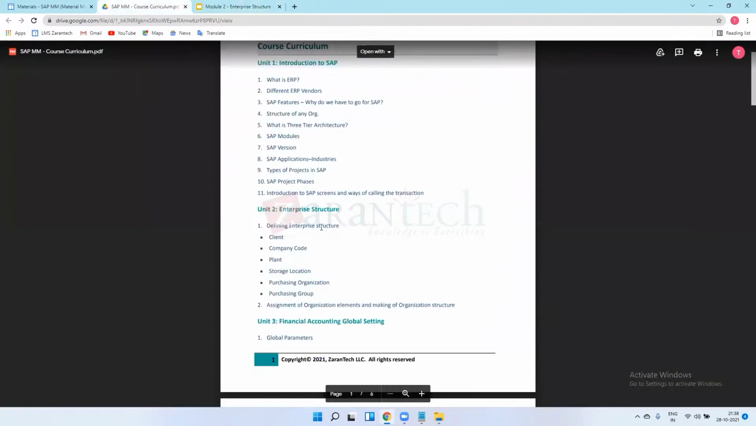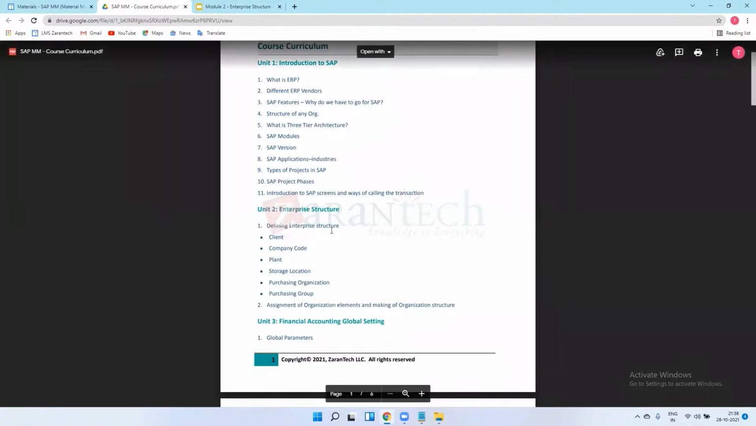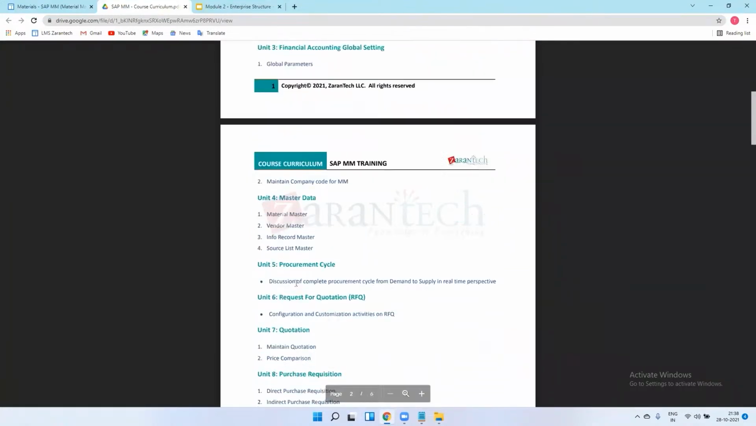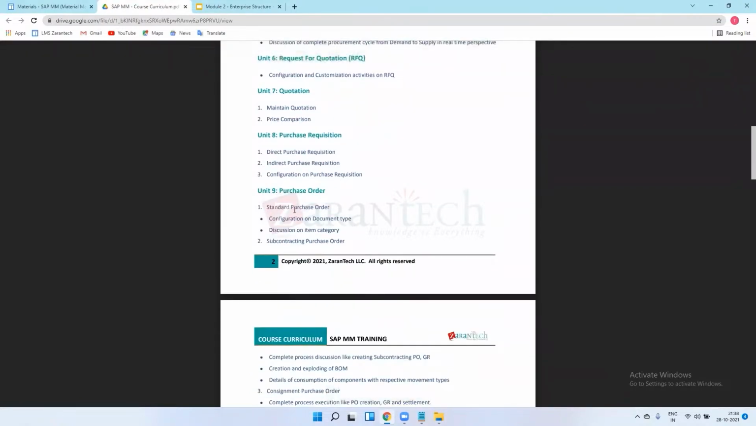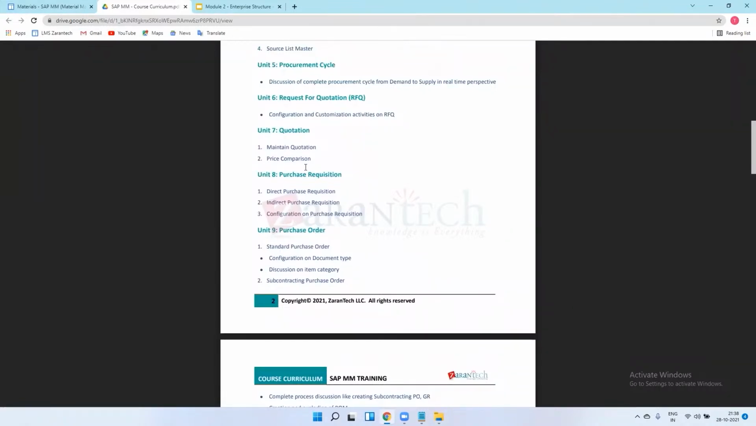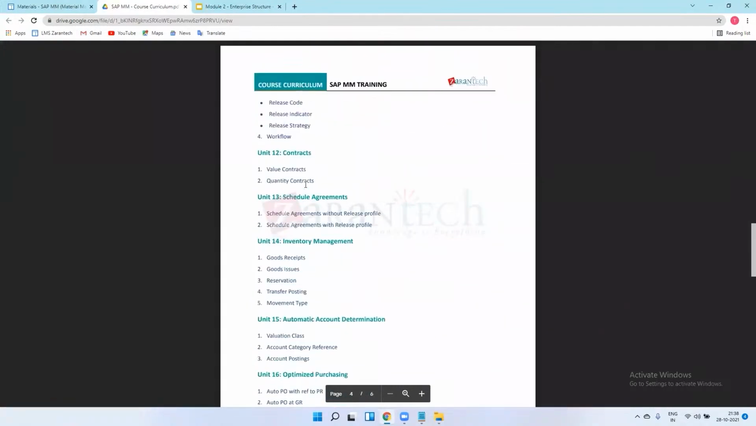Okay, so as part of the enterprise structure, we'll see these organization units and how they are assigned to each other, assignment of organization elements and making of organization structure. After creation of this enterprise structure, we'll go for the creation of material, then procurement cycle, then how quotation will be maintained, then how purchase order will be created. Before going to create the purchase order, how configuration works, everything we will see in upcoming lectures.